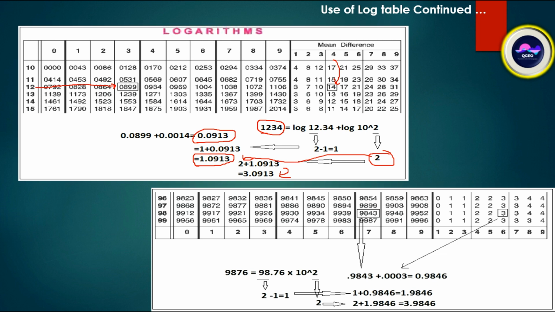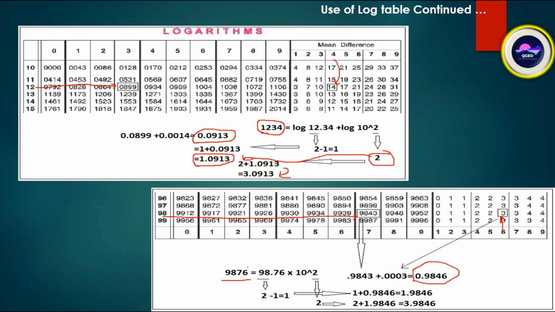Here is another example, 9876, that is 98.76. For 98, this value is 0.9834, and for 6 the value is 0.003, then the total value will come.